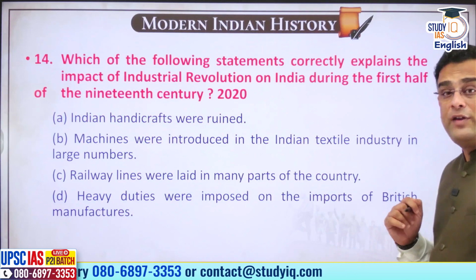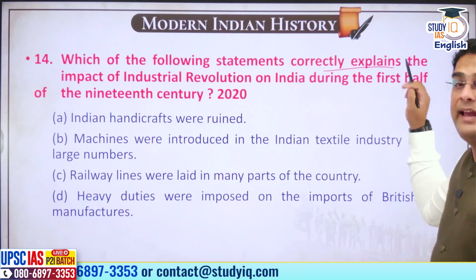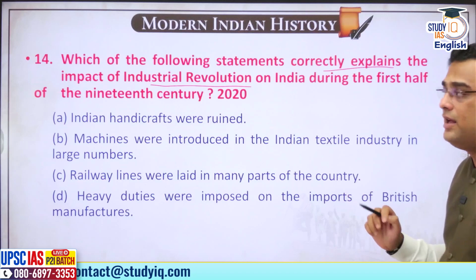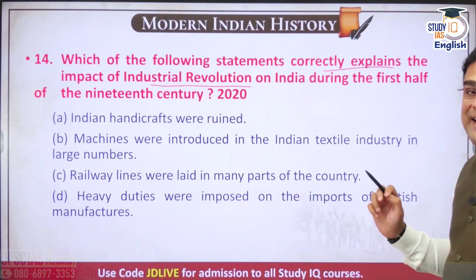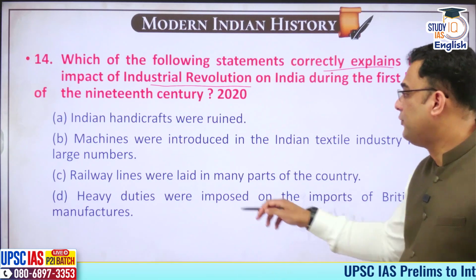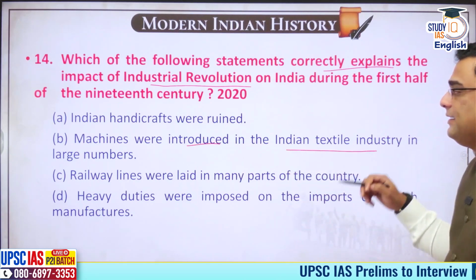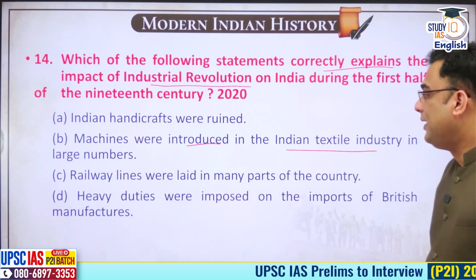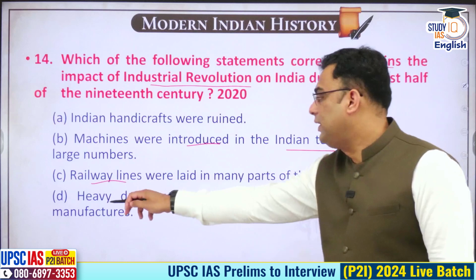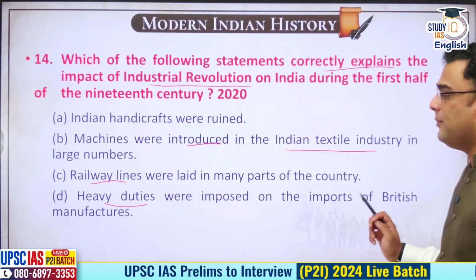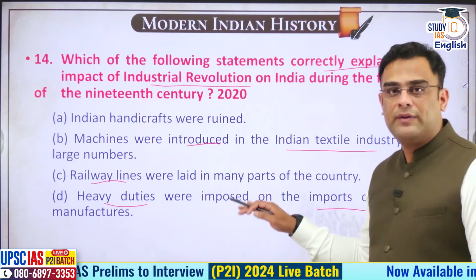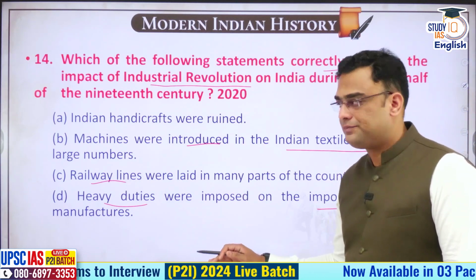Next question. Which of the following statements correctly explains the impact of the industrial revolution in India during the 19th century? Indian handicrafts were ruined. Machines were introduced in the Indian textile industries in large numbers. Railway lines were laid in many parts of India. Heavy duties were imposed on the imports of British manufacturers. Now, this question is a very easy one.